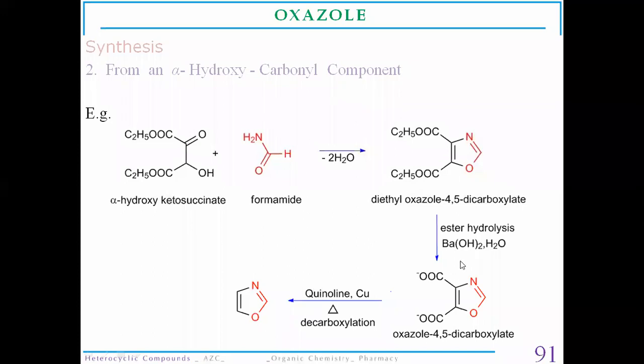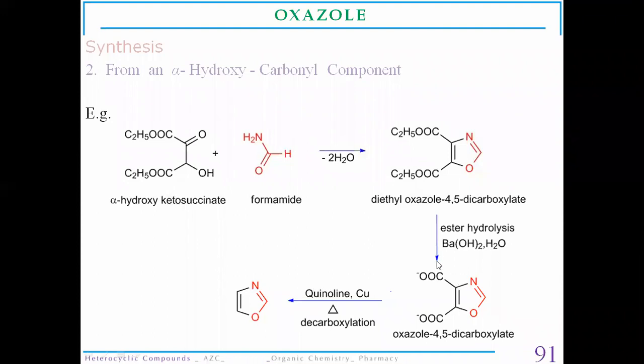Which hydrolysis? Ester hydrolysis. Here there is a formation of ester bonds. These are the ester bonds. With the help of ester hydrolysis, they will give oxazole 4,5-dicarboxylic acid.